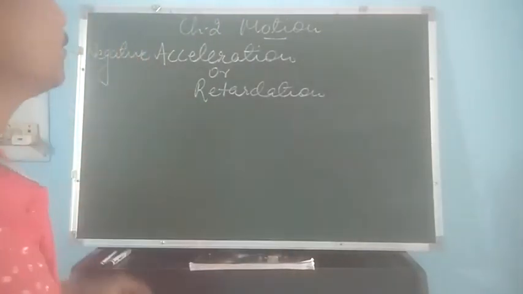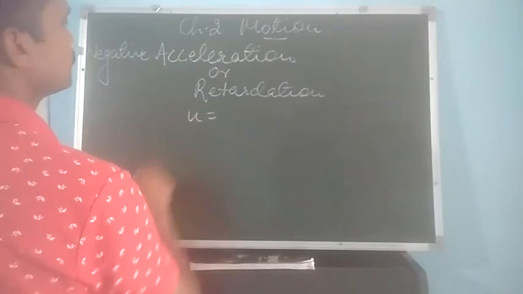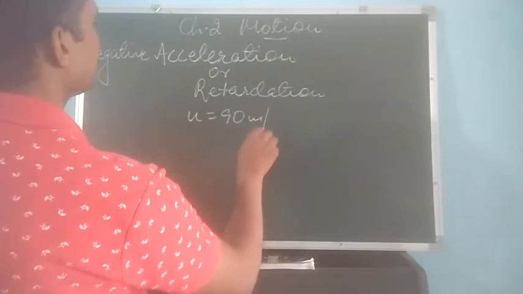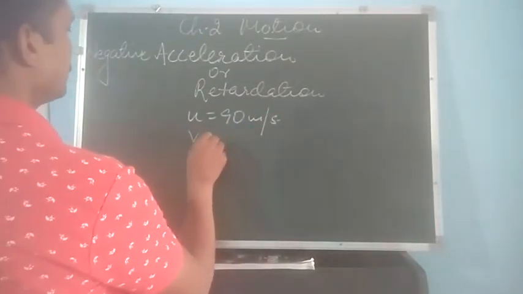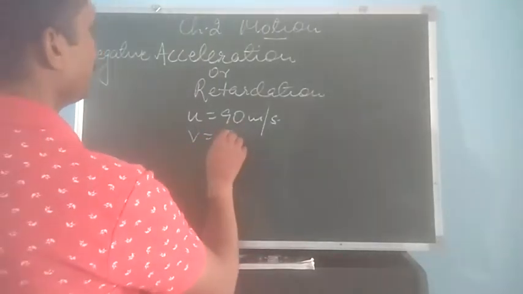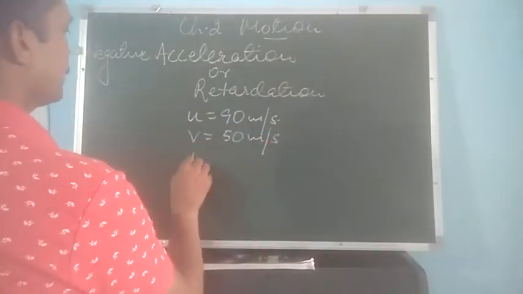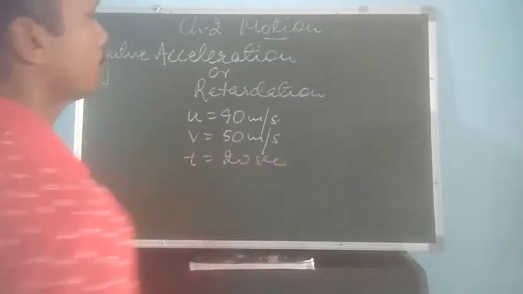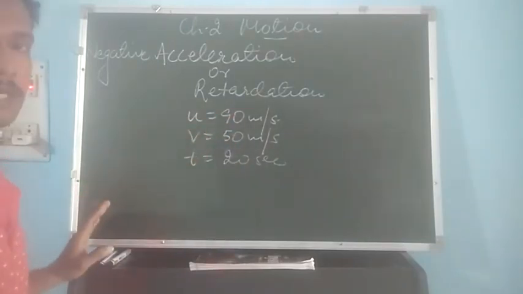Let us take one example. Suppose the body is moving with 90 meter per second and slowly the velocity decreases and reaches 50 meter per second. And the time taken here is say 20 seconds. So there is decrease in the velocity, as you can see.